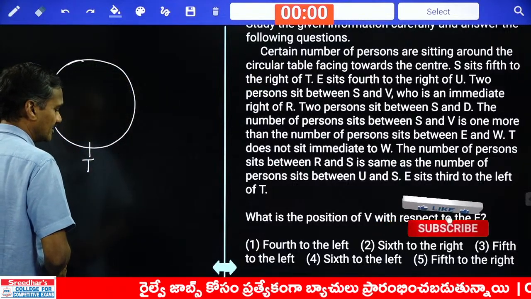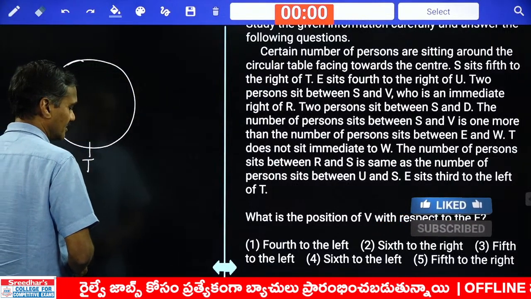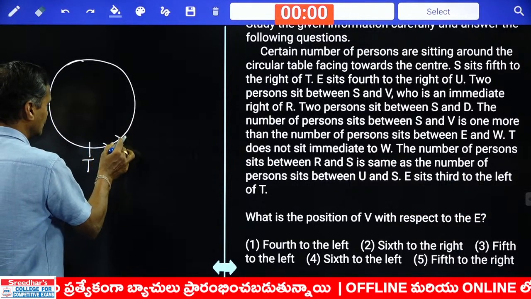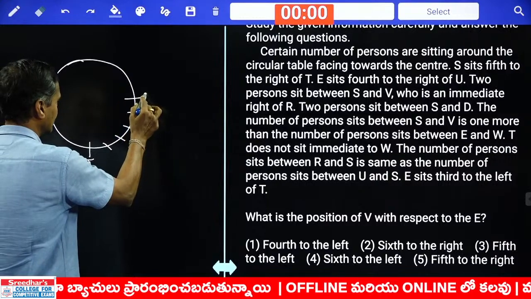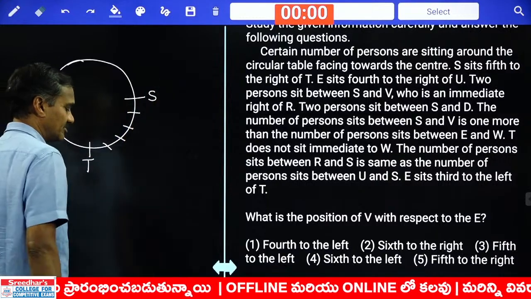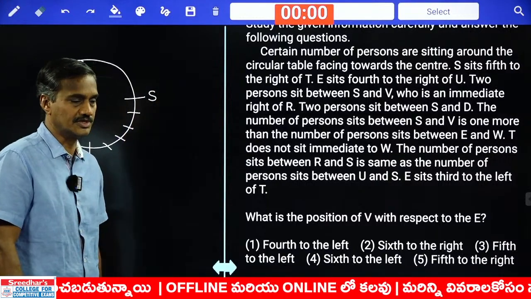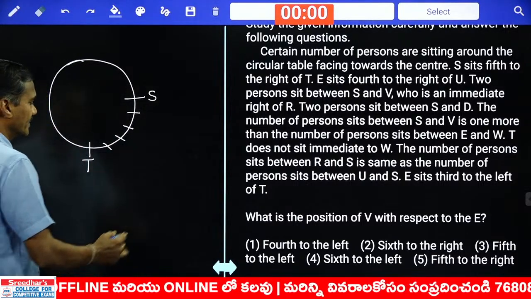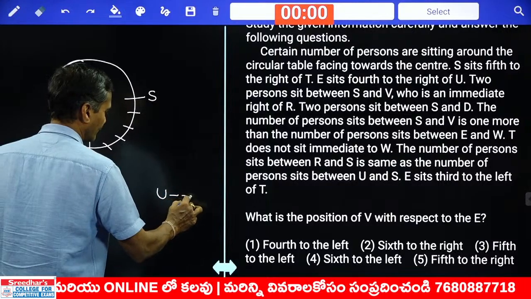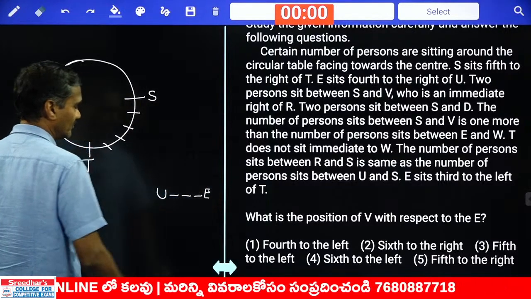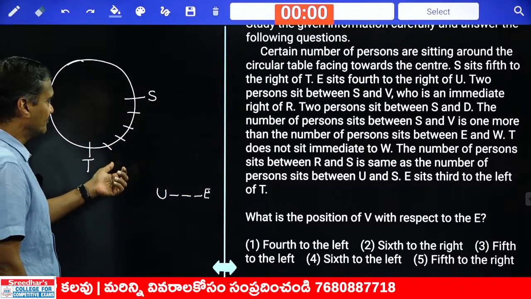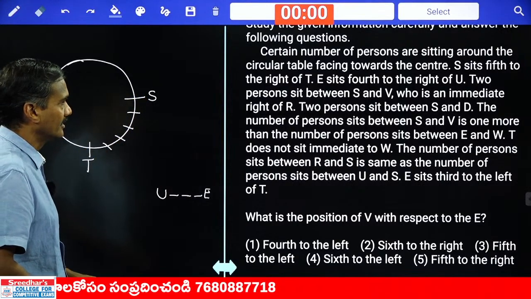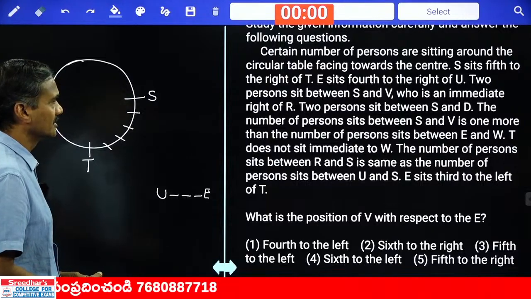S is fifth to the right of T means now from here, T to S, how many are there? 4 persons in between. 1, 2, 3, 4. And S is fifth to the right of T. And E sits fourth to the right of U. As of now, we cannot represent this information because information is about S and T only.